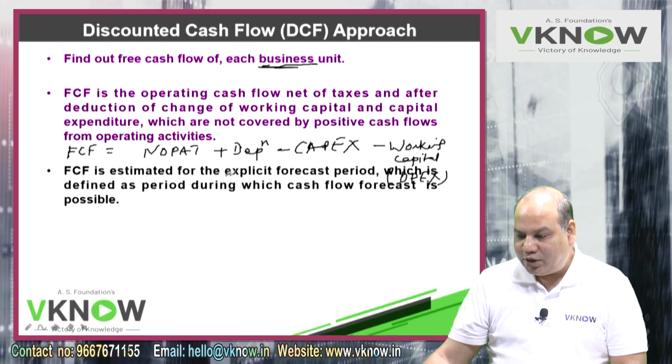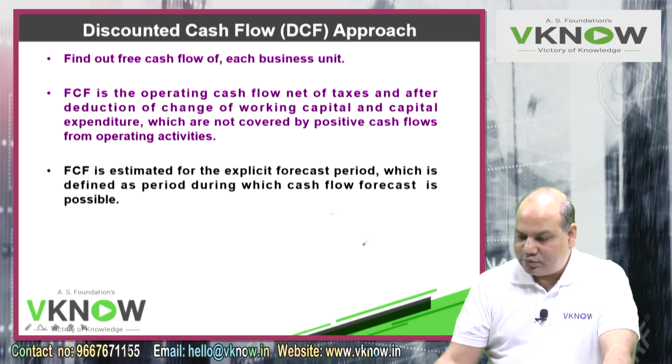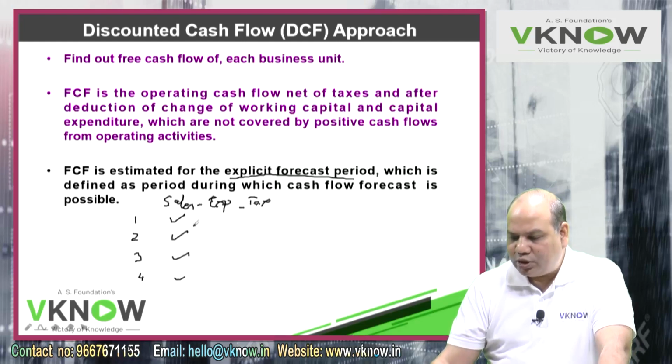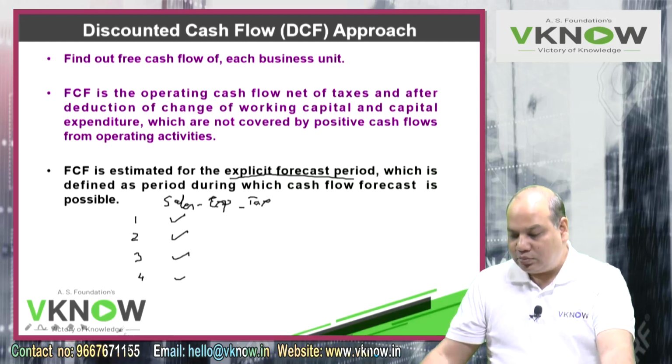Okay. Free cash flow is estimated for the explicit forecast period. Now, as a student, this line is easy for you because in every question they will give you that the cash flow for the first 4 years or 5 years will be so and so amount, or they will give you some formula, sales, expense, tax, interest, whatever, and based on that the student has to find out the explicit forecast cash flow, because you can't keep on estimating for many years.